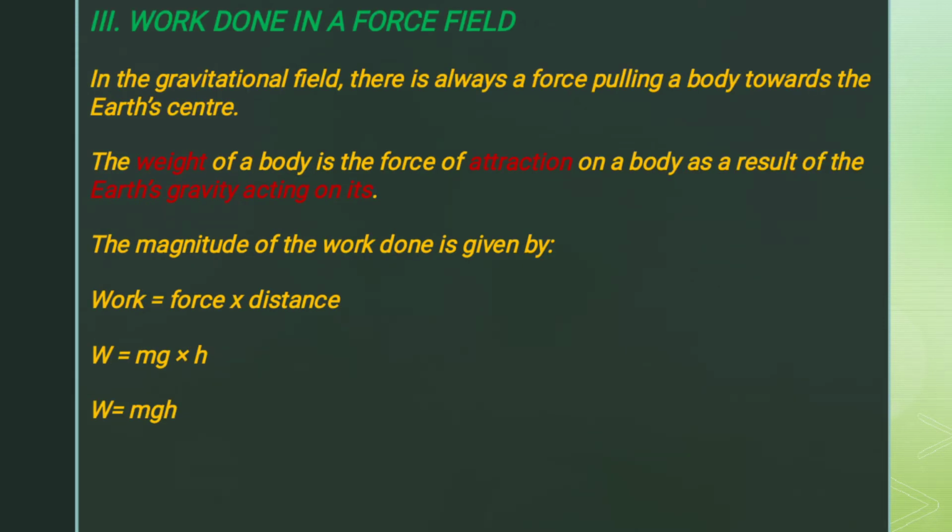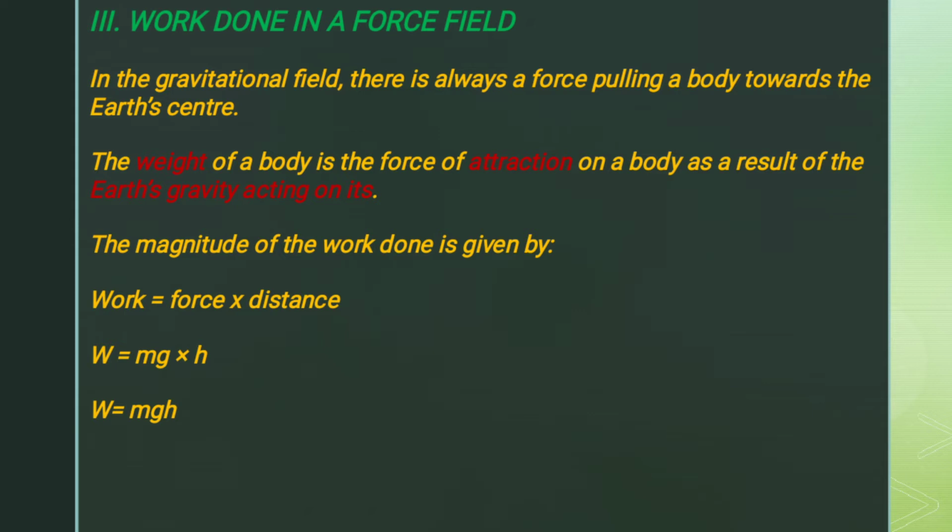3. Now we look at work done in a force field. Work can be done in a gravitational field. And that work done in a gravitational field is known as the weight of the object. It is the force that pulls a body towards the center of the Earth. So the weight of a body is the force of attraction on a body as a result of the Earth's gravity acting on it.